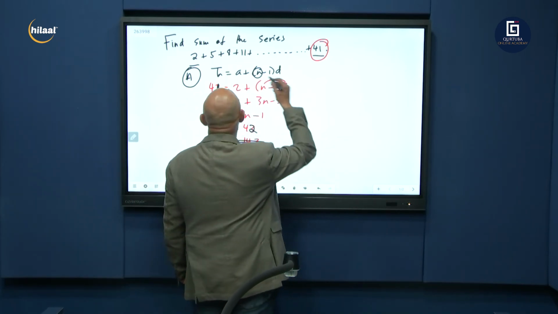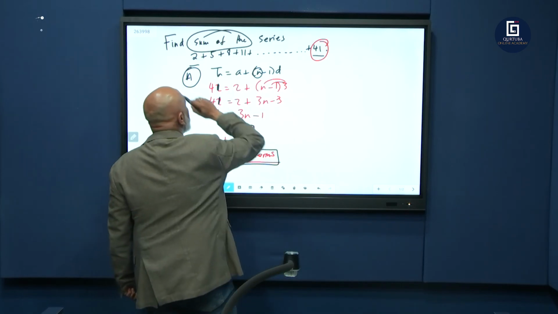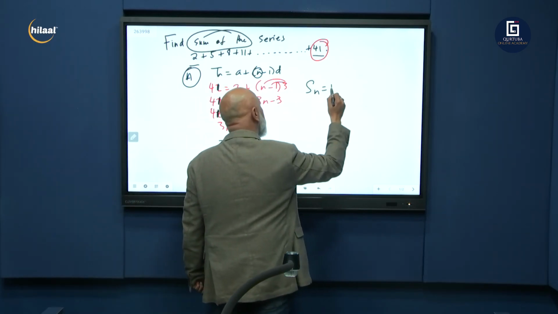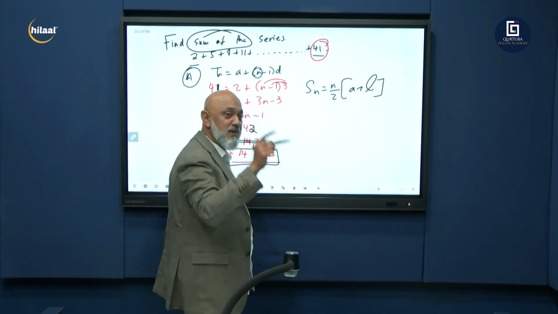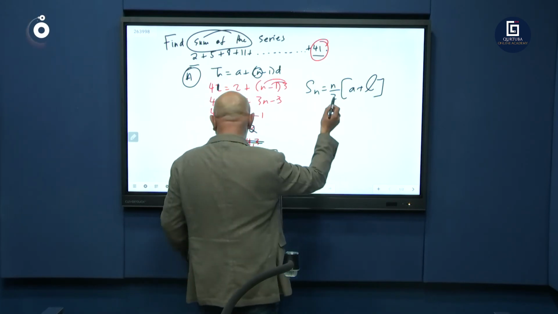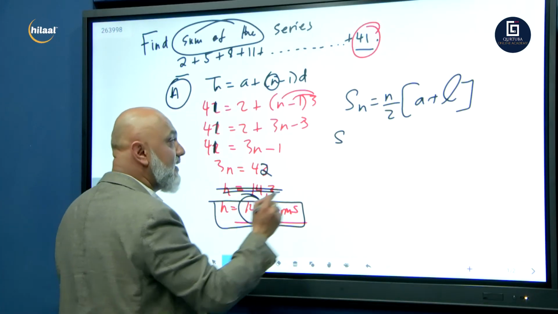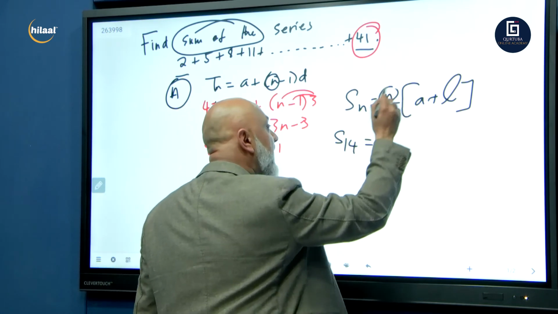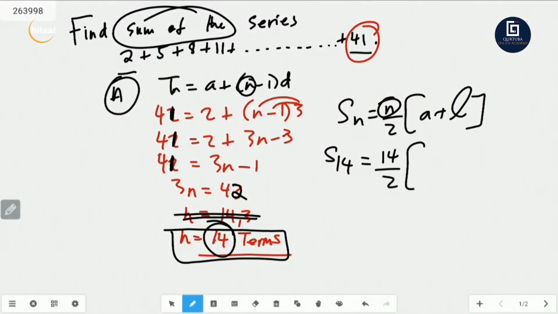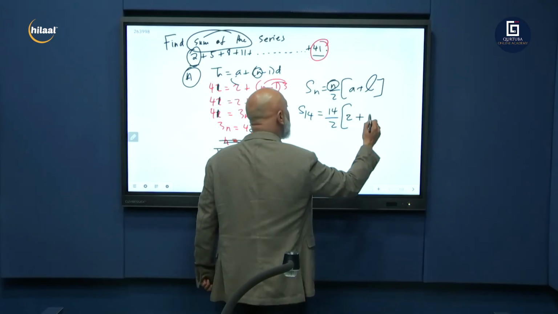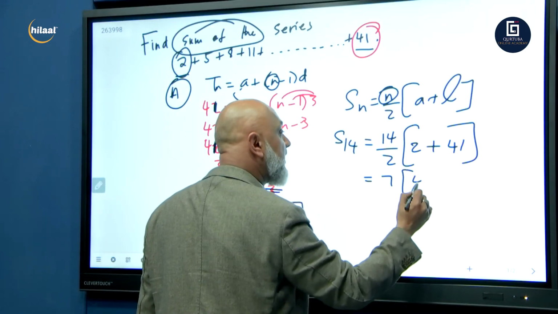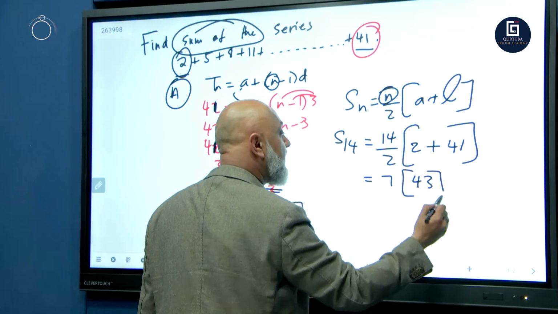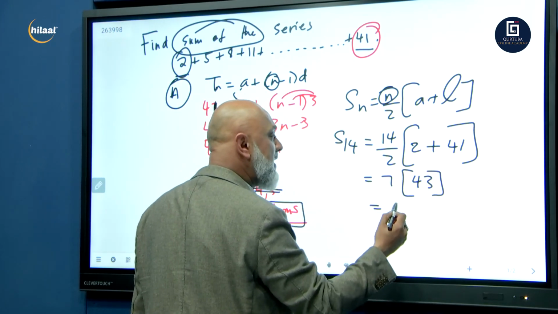We're now going to go Sn. What does the question say? Find the sum. So Sn is equal to n over 2 into (a plus l), because my last term is given. Remember, finite arithmetic, last term given. So S to how many terms? That's why we needed this 14. S to 14 terms. For every n, I'm going to put 14. 14 over 2 into a, what's a? Your first term, 2, plus what's your last term? 41. That will give me 14 over 2 is 7, into 41 plus 2 is 43. So 7 times 43, I think it's 301.